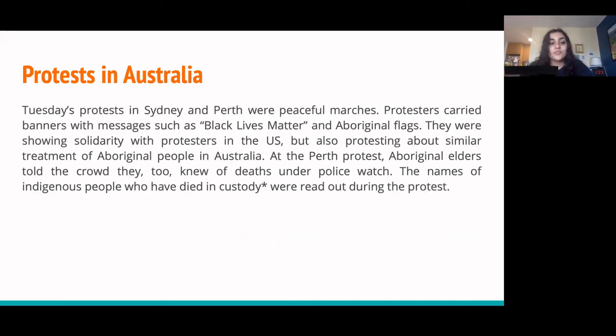Protests in Australia. Tuesday's protests in Sydney and Perth were peaceful marches. Protesters carried banners with messages such as Black Lives Matter and Aboriginal flags. They were showing solidarity with the protesters in the US, but also protesting about the similar treatment of Aboriginal people in Australia. At the Perth protest, Aboriginal elders told the crowd they, too, knew of the deaths under police watch.